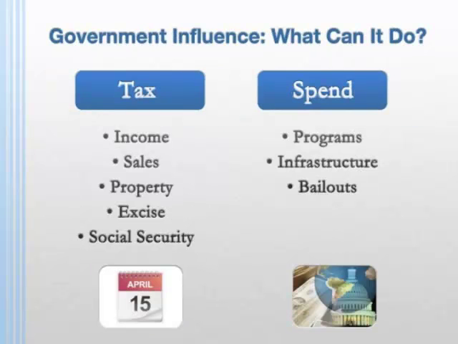Now let's take a look at some of the things government can do to influence the economy. Taxes are a means of generating revenue for the government. However, it also takes money out of the economy. This has the ability to slow the economy down. One form of tax is the progressive income tax. It is called progressive because the burden of the tax goes up as you earn more money.